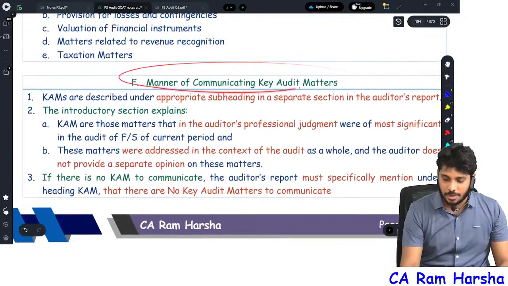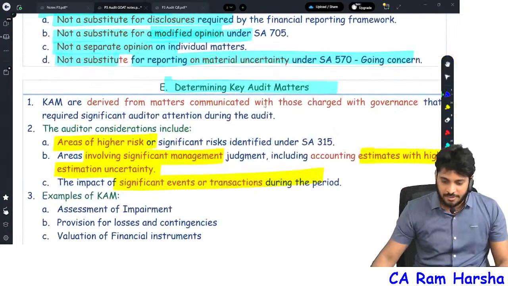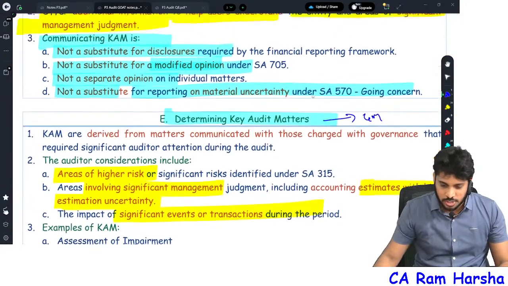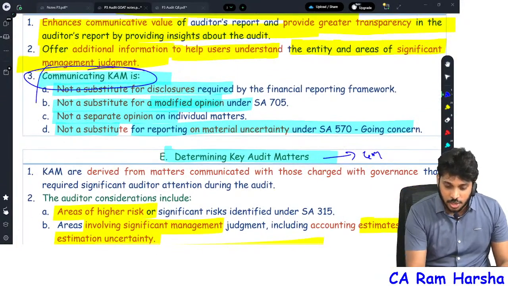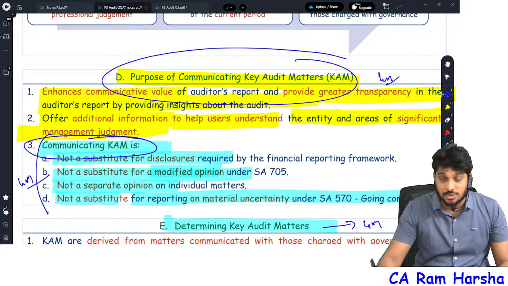What is the manner of communication? Just now I showed in the State Bank audit report. Straight away a 4 marks question will come. Factors for determining key audit matter, a 4 marks question will come. Under what circumstances key audit matter shall not be communicated, a 4 marks question will come. Purpose of key audit matter, straight away a 4 marks question will come.